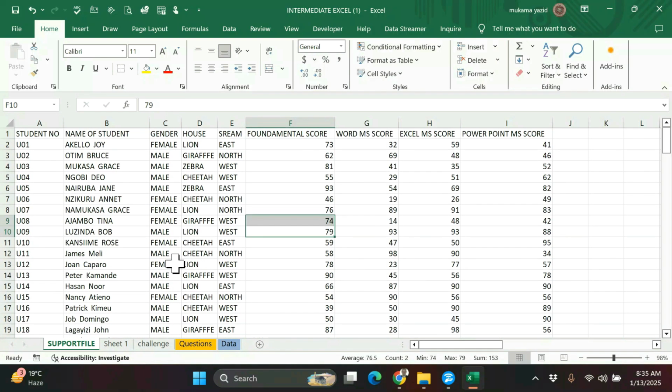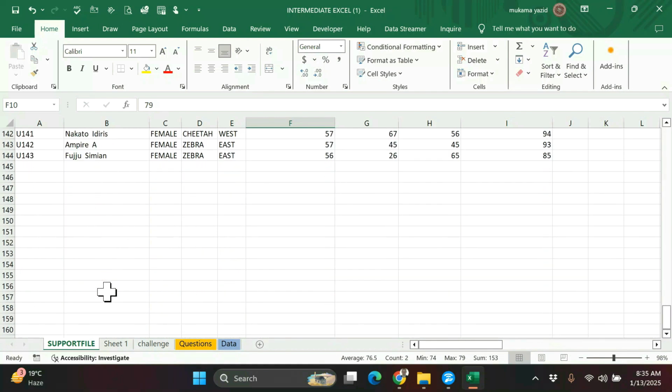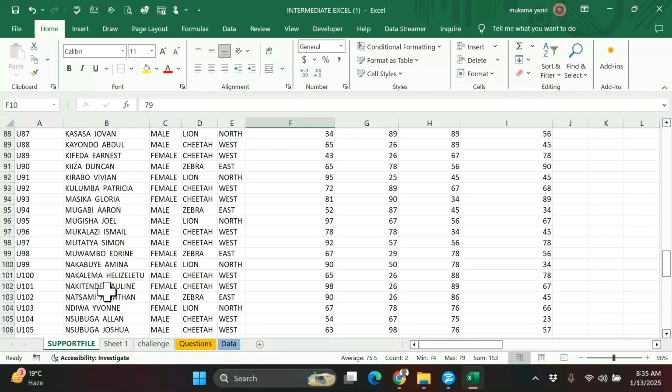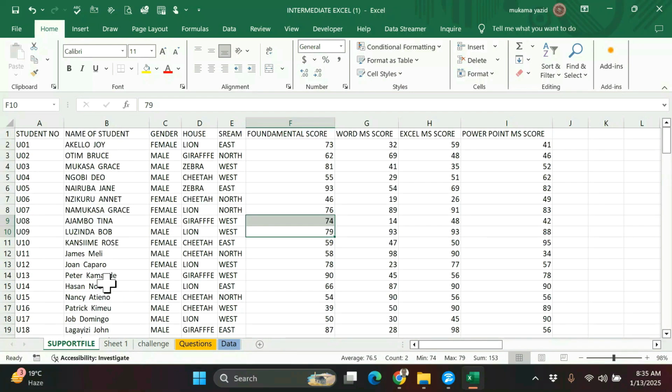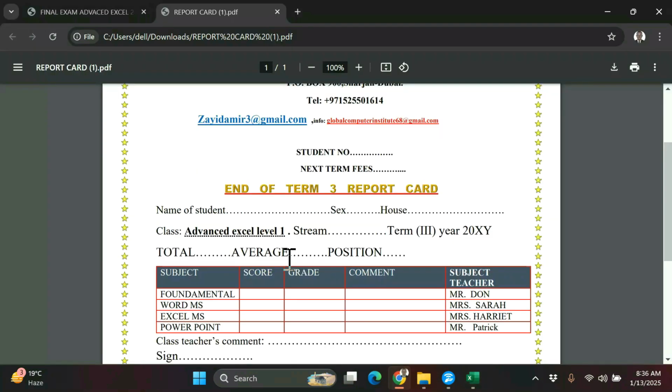So what is the next thing to calculate? I can see some names are in capital, others not. They didn't specify that, they didn't want to talk about that one. So let us ignore that for now. We go to another question. According to this report card, we have to calculate the total, we have to calculate the average,